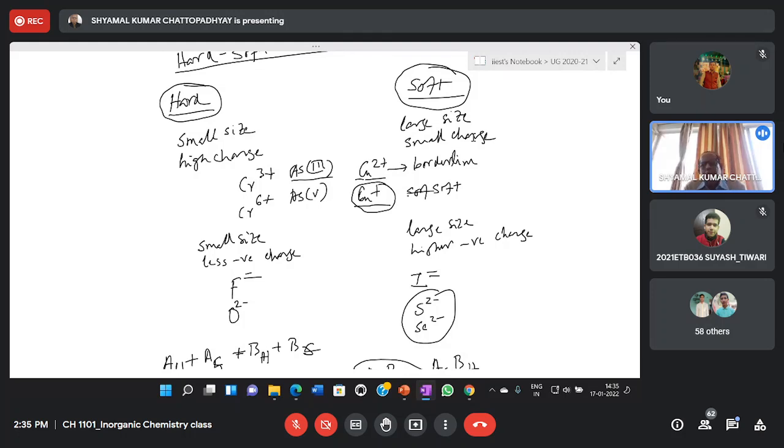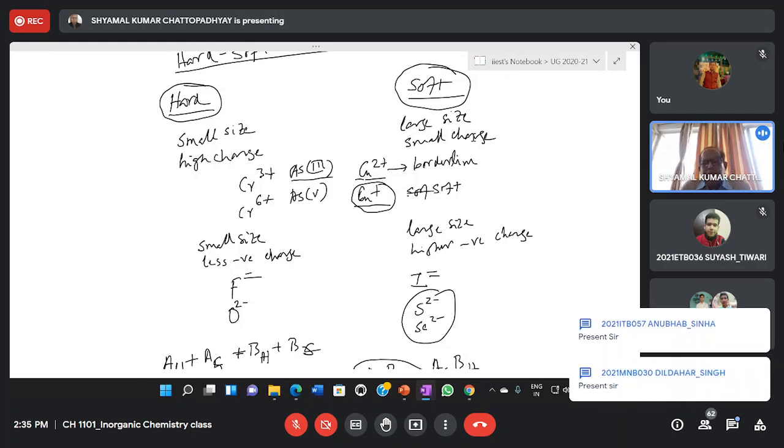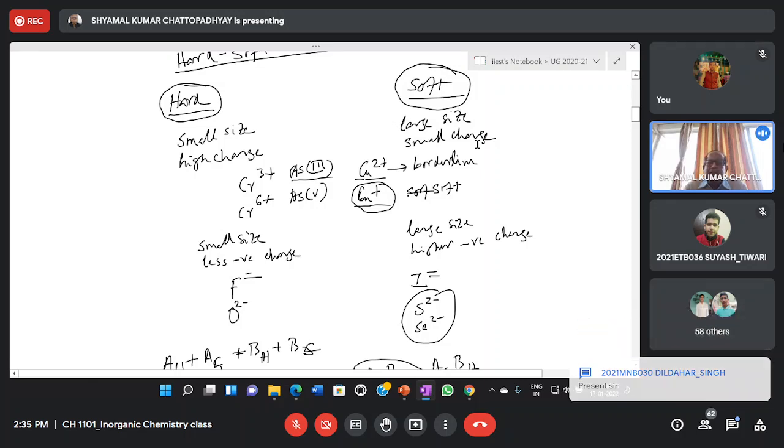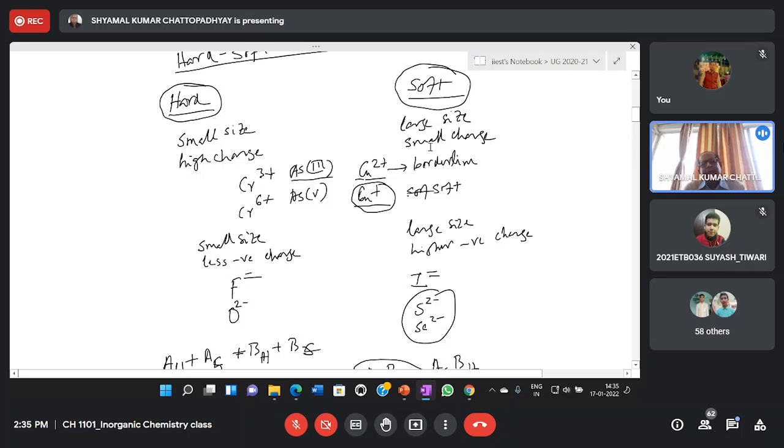As we go down the group, as the size increases, they become softer. So cations having large size and small positive charge will behave as soft acids. And similarly for anions, the opposite: large size and less negative charge, they will be the softer anions.